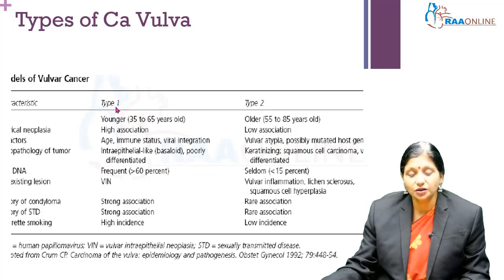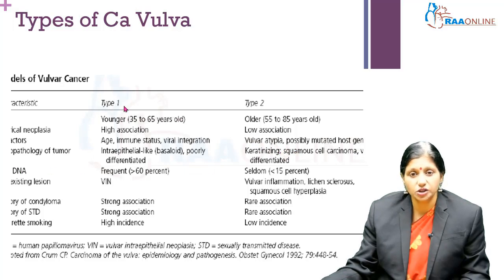Type 1 cancers are associated with viral integration, mostly human papilloma virus, in a younger age group, whereas type 2 is associated with the well differentiated keratinizing variety of squamous cell carcinoma, and is mostly associated with vulvar atypia.